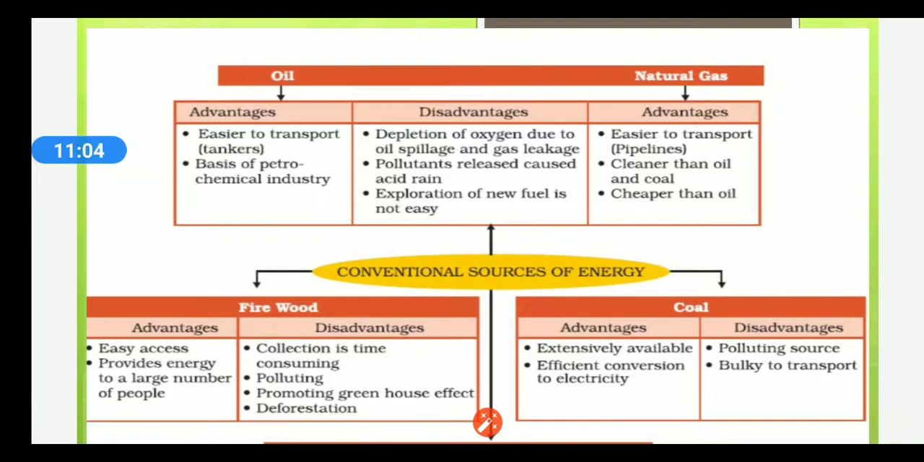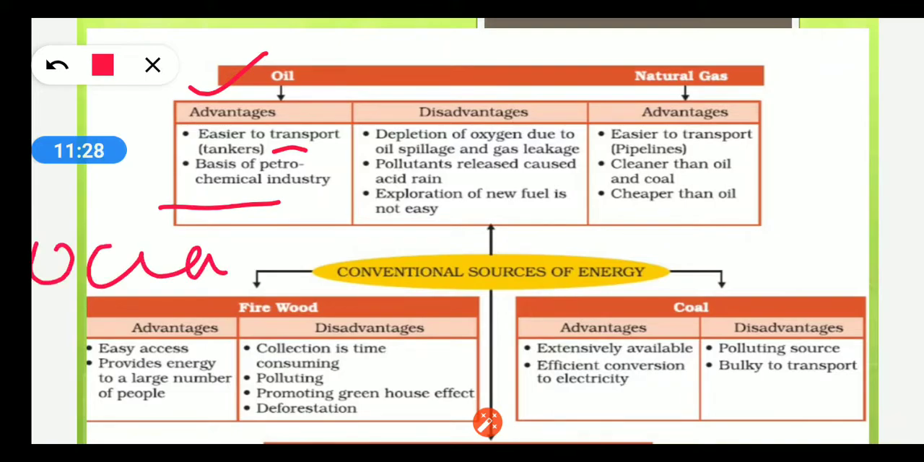Now, as you can see over here, first of all, we'll discuss the advantages and disadvantages of oil. Advantages: it is easier to transport through tankers and containers, and it forms the basis of petrochemical industry. Disadvantages: depletion of oxygen due to oil spillage in oceans, seas, and rivers during transportation of oil, and gas leakage can cause depletion of oxygen for all the aquatic animals and the vegetation life that lies below the spilled water.